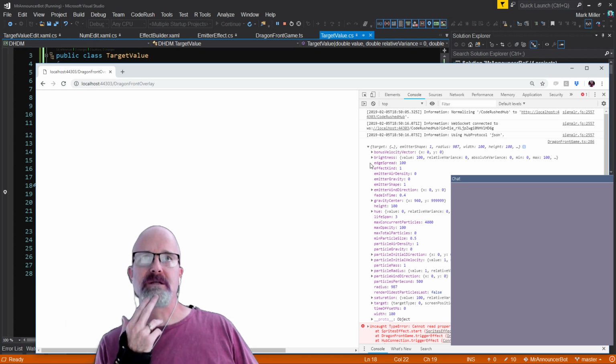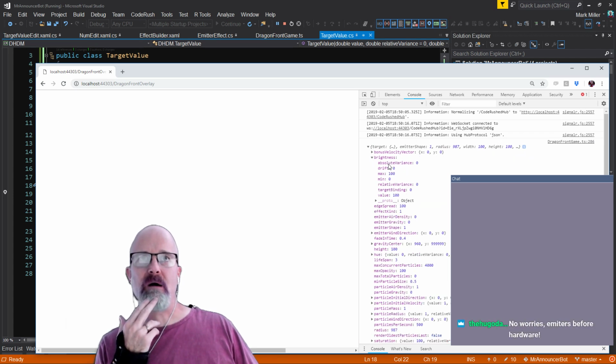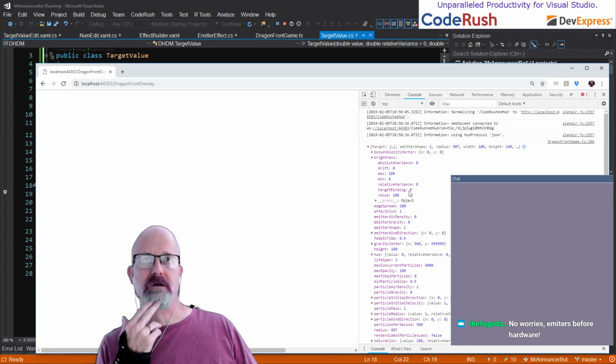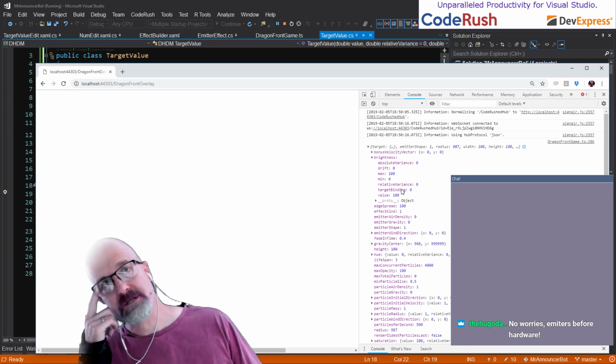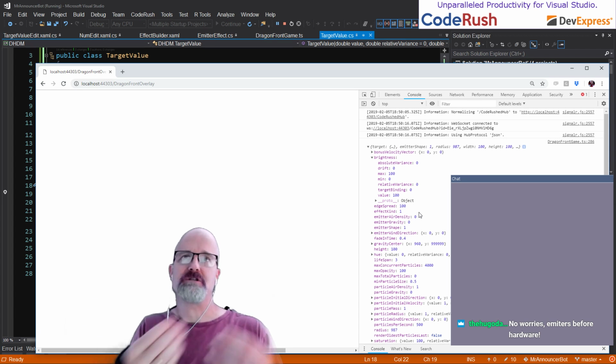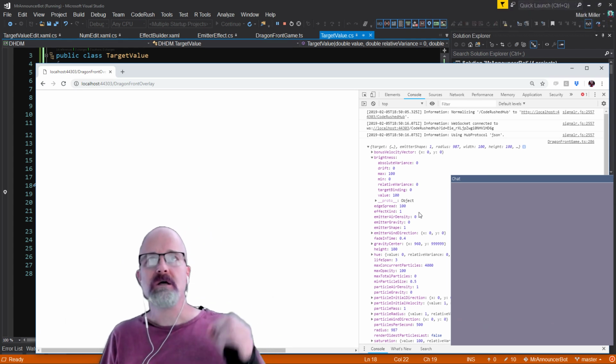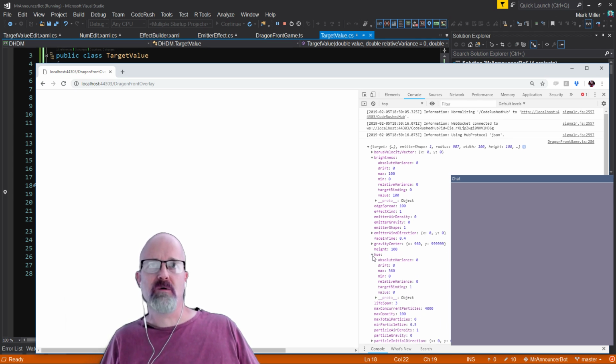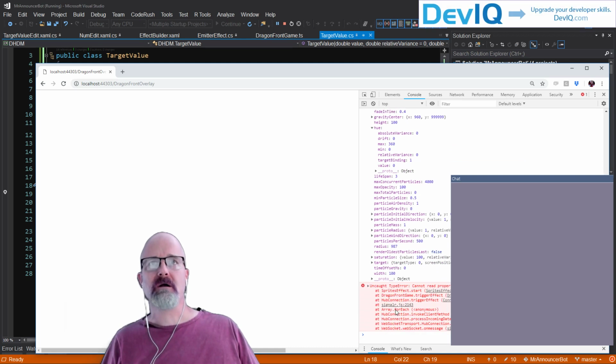I want to come in and I want to say brightness. Look at that. And now we've got it. Absolute variance, drift, max, min, relative variance, target binding, all coming across. Roy was asking at the top of the show, I wonder how those enums are going to come across. They're coming across as numbers. So we're going to have to make sure the numbers match for the enums on both sides. So we will do that. The vectors are coming across and yeah, so the data we want is coming across here.